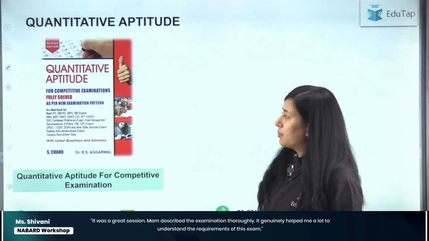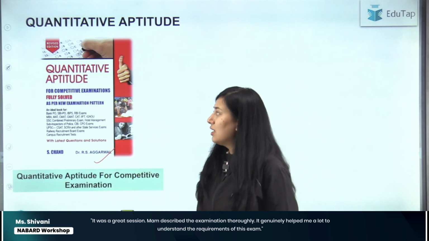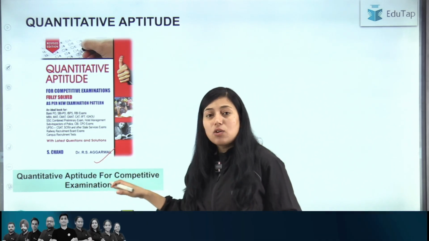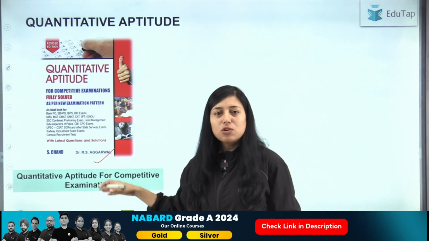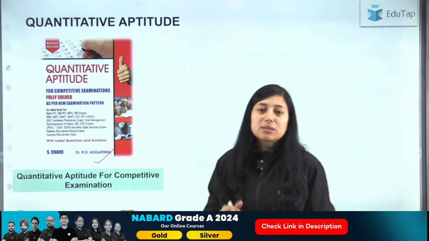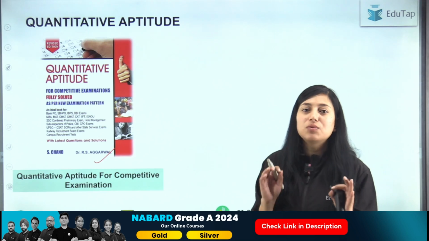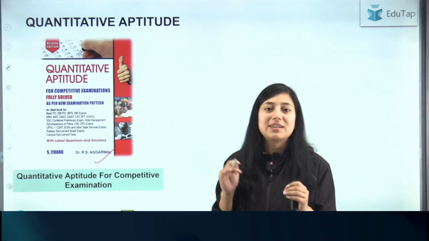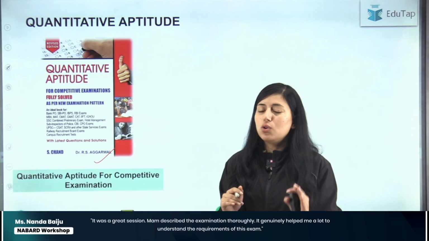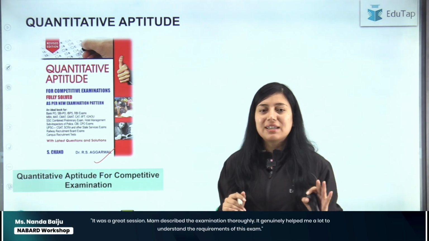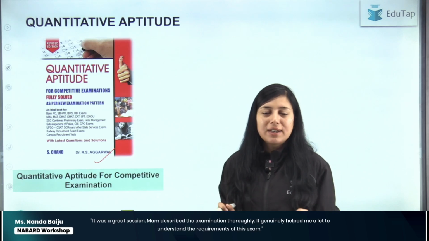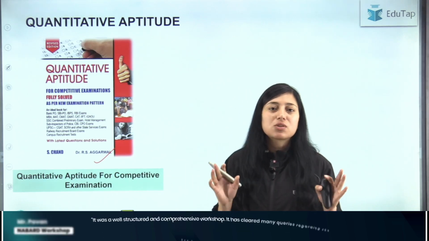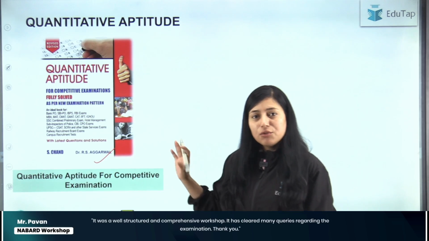Now in quantitative aptitude, again the book is from R.S. Agrawal, that is Quantitative Aptitude for Competitive Examinations. This is also a very good book, and in this book, same as the previous one, you will have to just solve the easy to moderate level questions. Don't go for a very tough or difficult level. If you are getting interest, you can go ahead with it, but I would suggest just solving easy to moderate type of questions from this book.